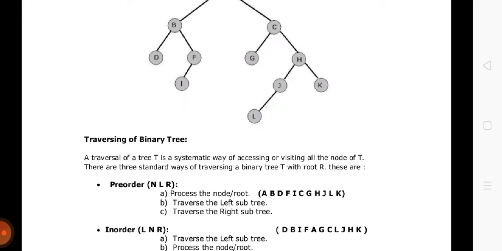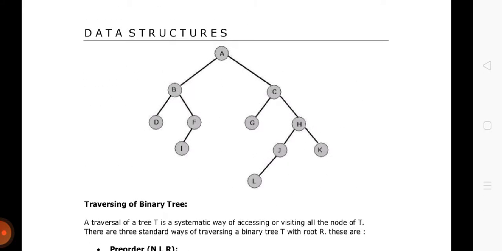Now here in this example, look at it. Here we are having a tree with the root node as A, and then left subtree and then right subtree. Okay, if we apply the pre-order traversal algorithm on this tree, so according to it, it says that process the root node first, then left, and then right part of the tree.